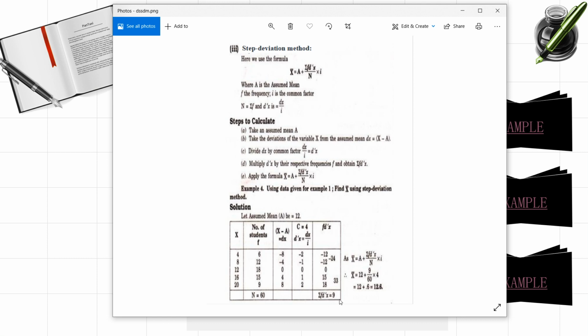So you also kindly work out this problem. X bar is equal to a plus summation f d prime x by N into I is the formula. A is already known to us, which is 12, plus the total of f d prime of x, which we got as 9, and we know the total of frequencies as 60. So N is equal to 60, into our class interval, which is 4. If you substitute this into the formula and solve it, you are going to get the answer, which is 12.6 here. So this is the step deviation method for finding out the arithmetic mean.